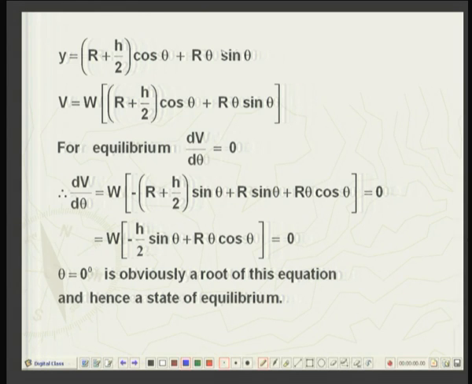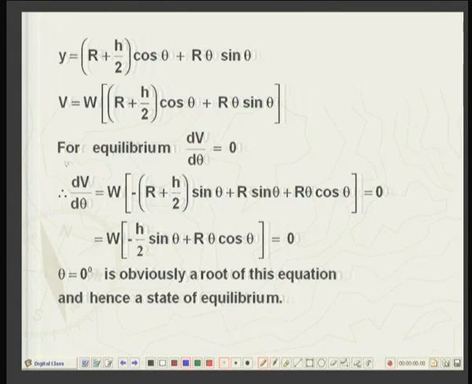So, the total potential energy of the system will be the weight of the block, which is supposed to be acting through the CG. So, W, the weight of the block, times y, that is r plus h by 2 cosine theta plus r theta sin theta. After having established the potential energy of this system, let us examine the equilibrium. This is a system of one degree of freedom only, so dV by d theta is equal to 0.